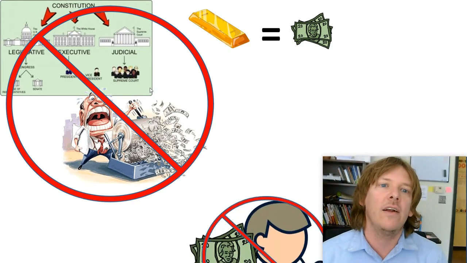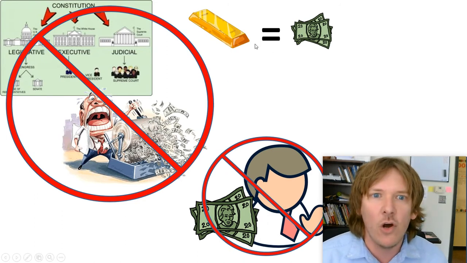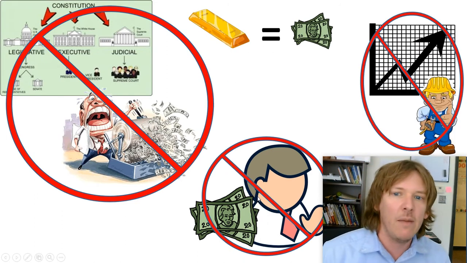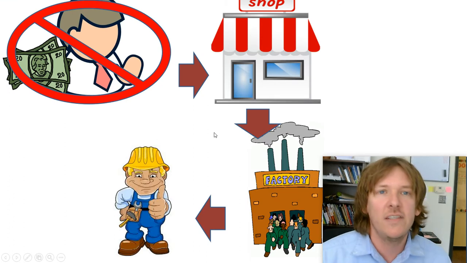And the only way that we can get there is by getting rid of the gold standard. If we have a gold standard, they can't print money, and we can't get a bunch of money to the people, and the economy can't grow. So they say, let's get rid of it, right?